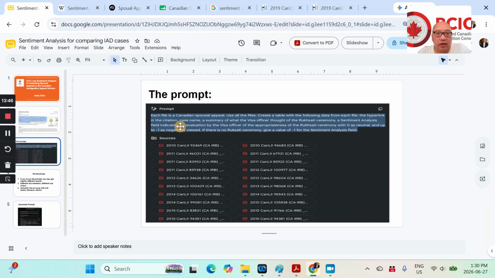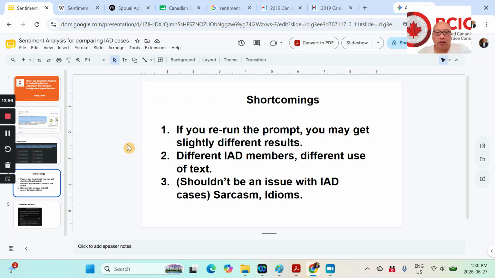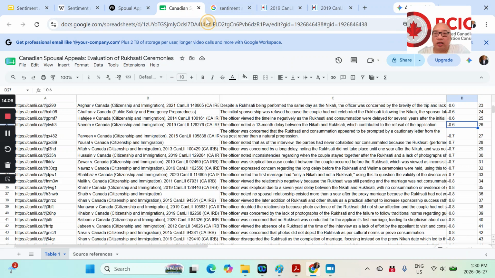Okay, so in this slide, I can make the slide deck available, but I'm also making the NotebookLM available so you can see how it fits in. But the one thing is that when you rerun the prompt, you may get a slightly different result, meaning that I've done this a few times now.